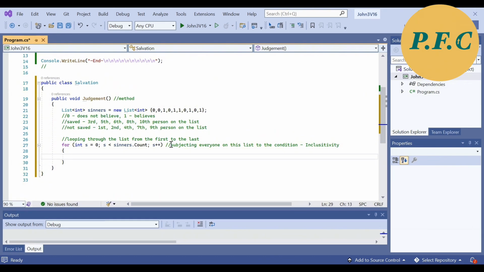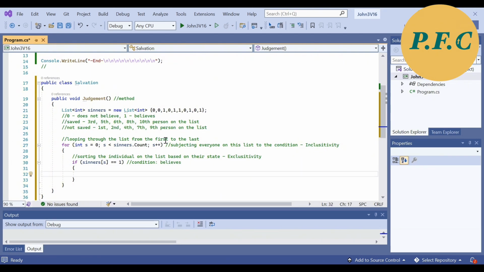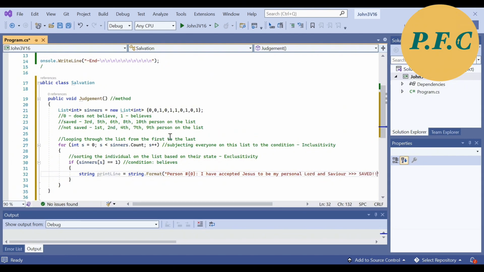Now within the loop section, I will set the condition. So the condition is if the person believes in Jesus, he or she gets saved. Else, meaning those who refuse, he or she is lost. So I will be sorting out the subjects based on their representation, if you remember what they were as explained earlier in the video. And to show you the result from this sort, I will print out the result to the console screen. Let me create a message here to print to screen for those who are identified as saved within the if statement, and I'll do the same for the else statement, only with a different message for those identified as lost.